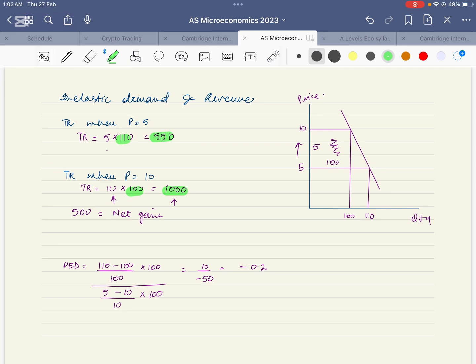This is why firms use PED analysis to find out which goods have what kind of demand and how much price they can charge for those products to have a positive impact on their revenue or to optimize the revenue.